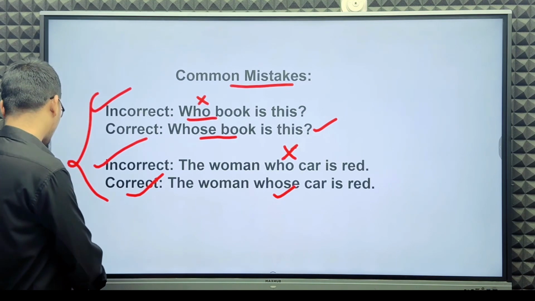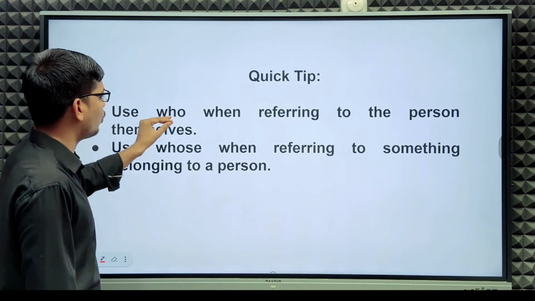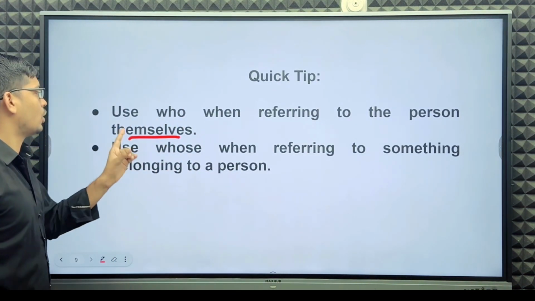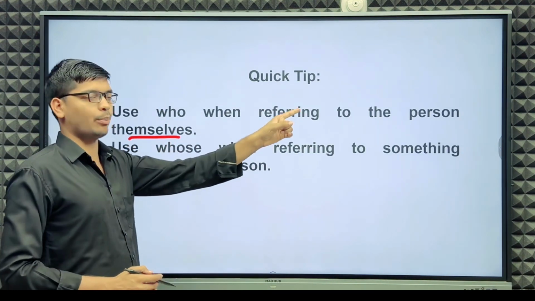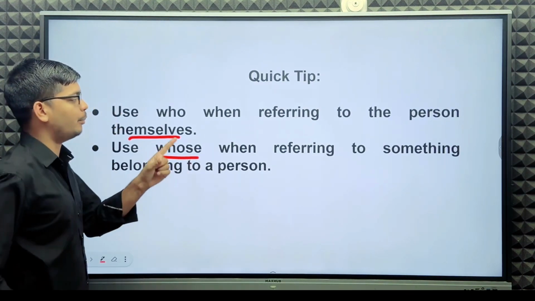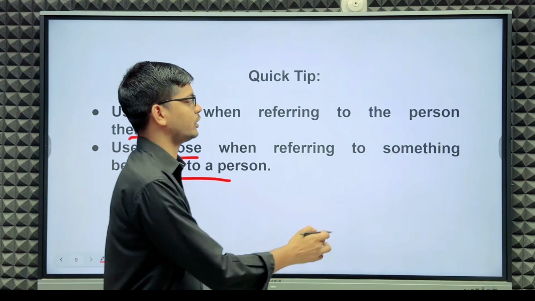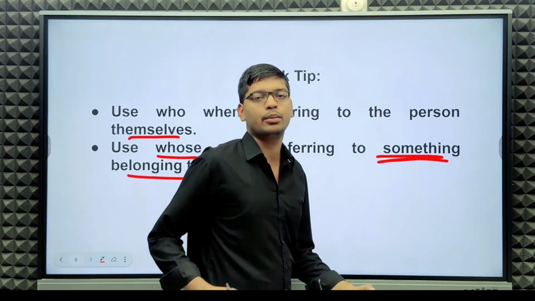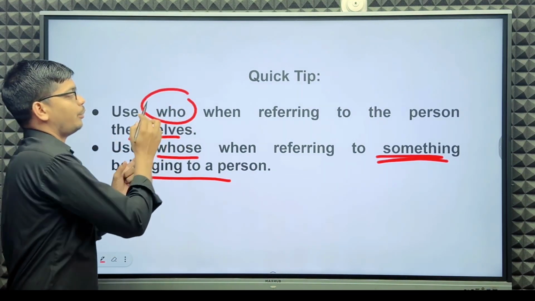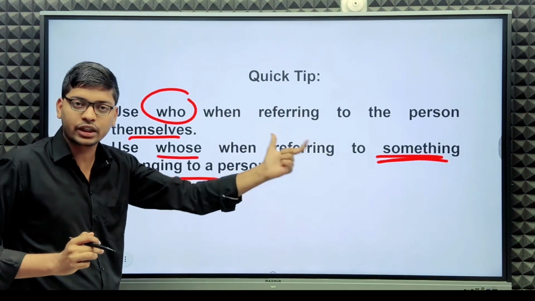So let's give you a quick tip. Use who when referring to a person themselves, but use whose when referring to something belonging to a person.